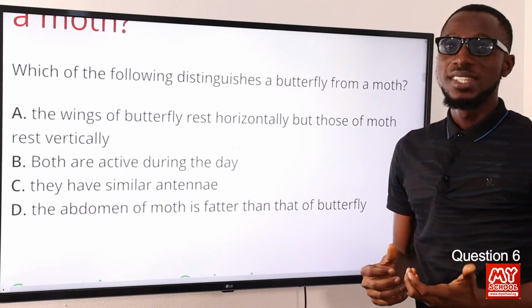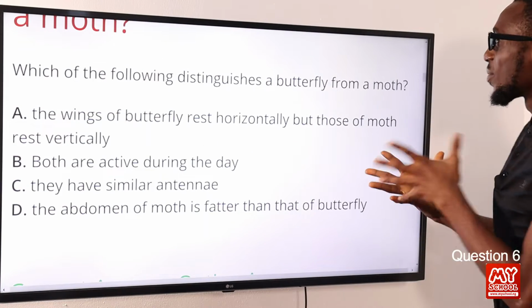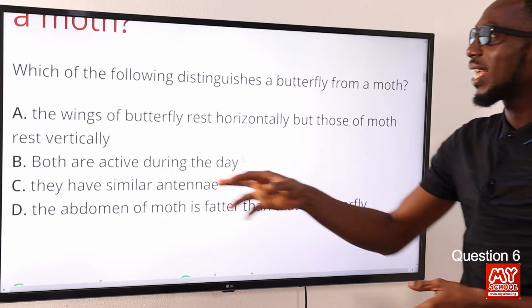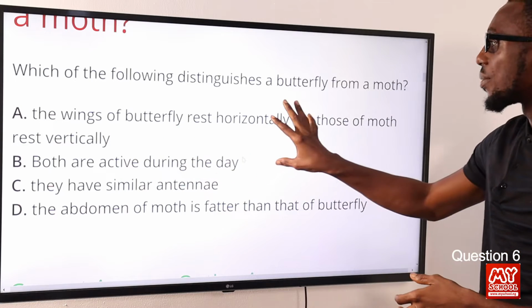Question 6. Which of the following distinguishes a butterfly from a moth? Let's look at A. The wings of the butterfly rest horizontally.